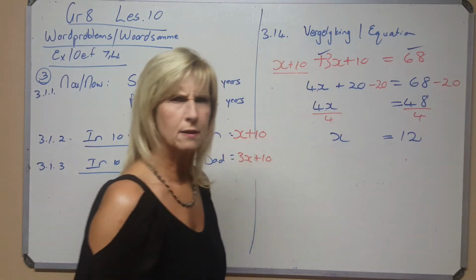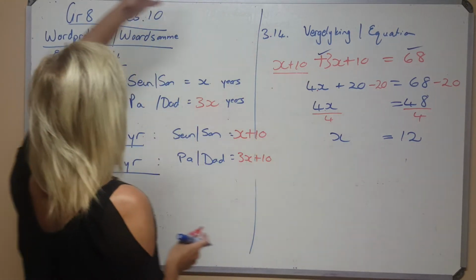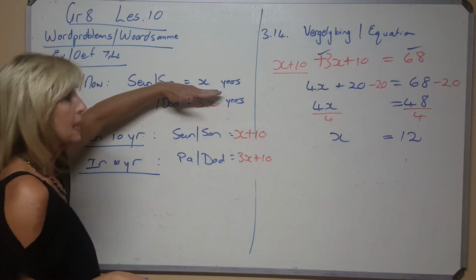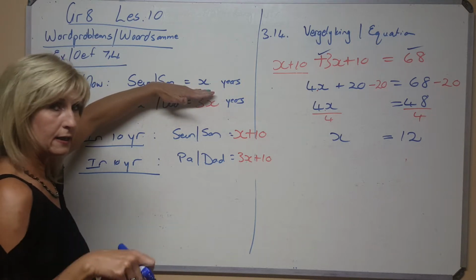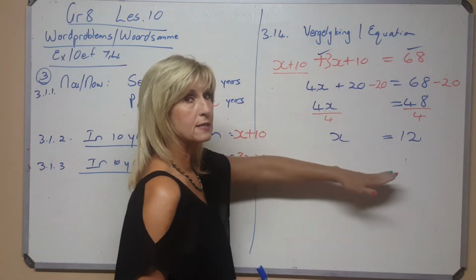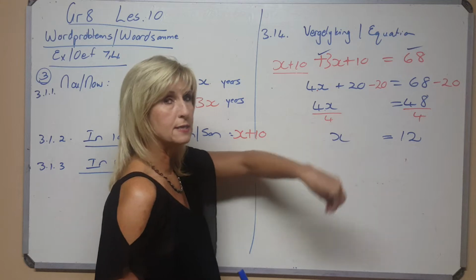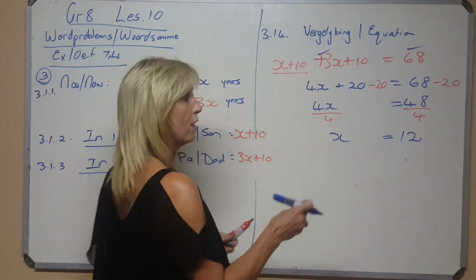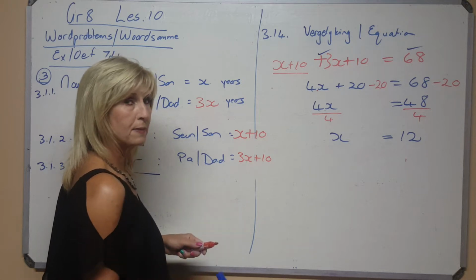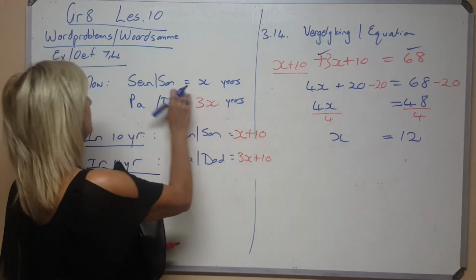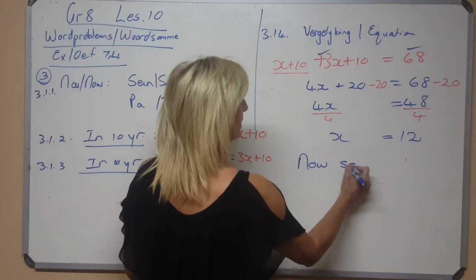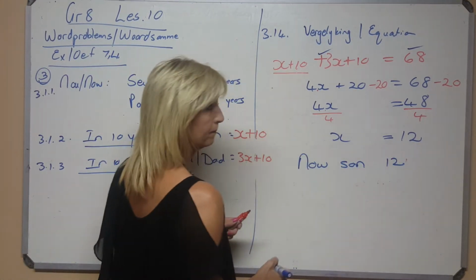Now what is x? What was x? x was the son currently. x was the son's current age. What was the question? Write down an equation so that you can tell me how old the father and the son are now. The question was, what are the current ages of the father and the son. So x was currently, now. So at the moment, now, the son is 12.